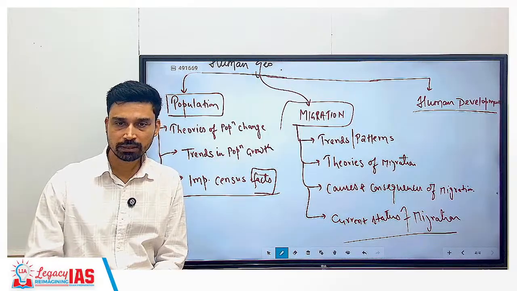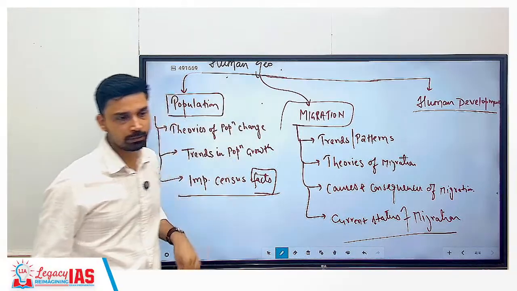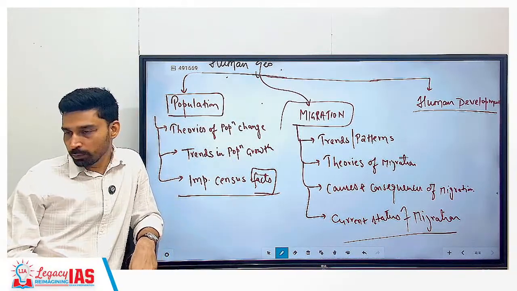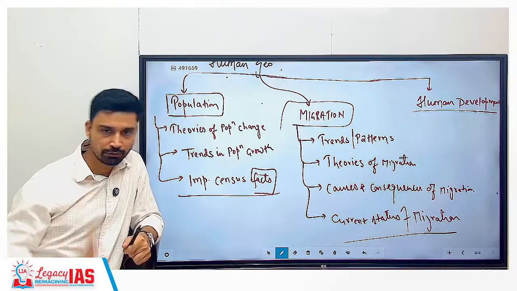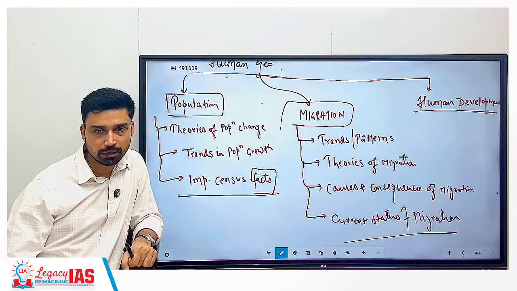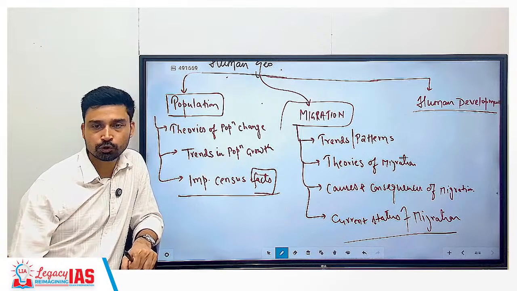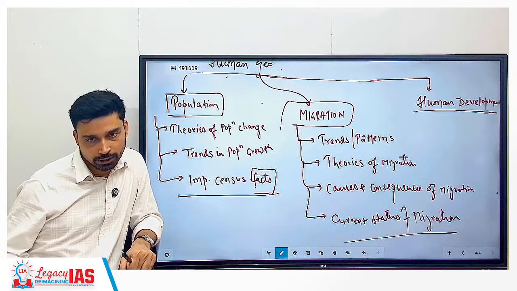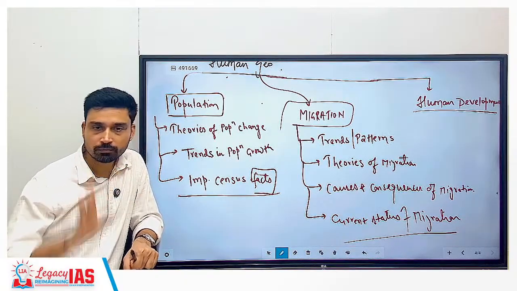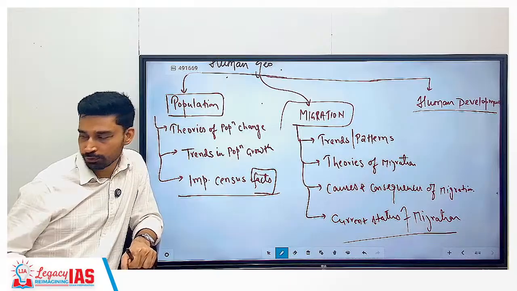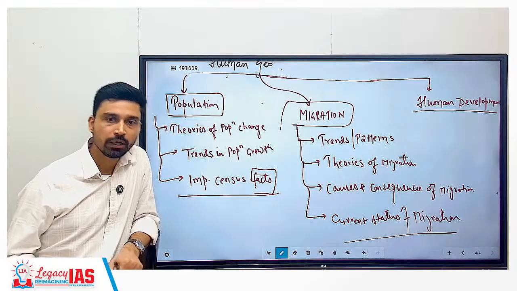Overall, these are the 3 chapters that are part of human geography: population, migration, human development. Collectively, economic geography and human geography have relatively lesser syllabus, about 10-15% of the entire syllabus. Most important is physical geography: geomorphology, oceanography, climatology. Second most important is the geography of India, where we have discussed 5 chapters. And then economic and human geography. Collectively this makes up your entire syllabus of geography.